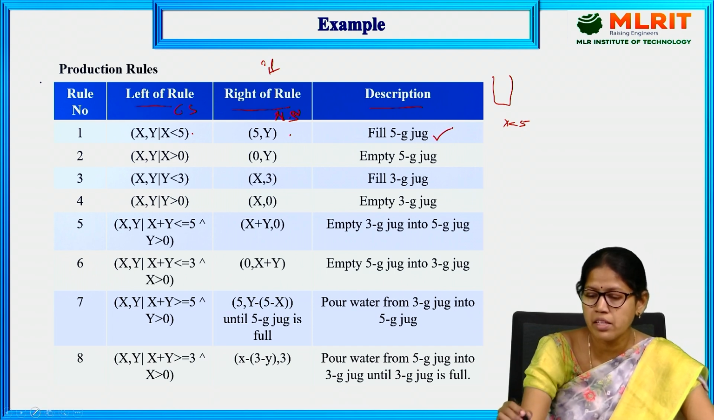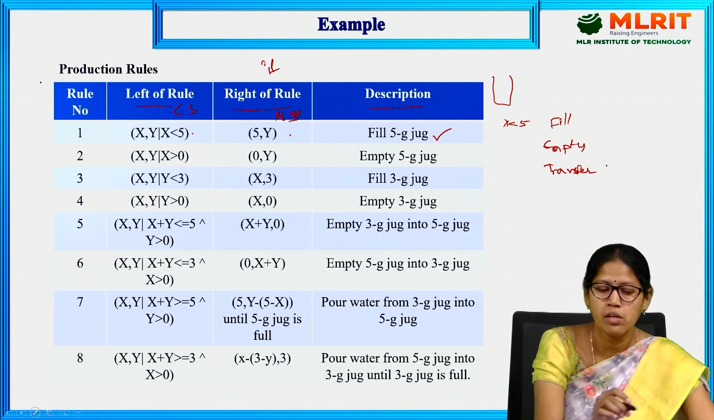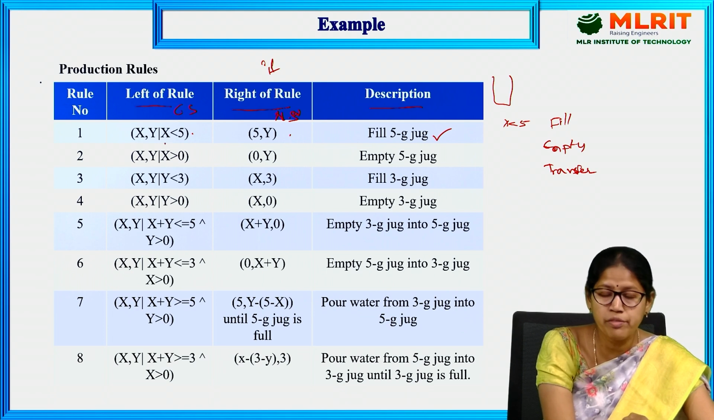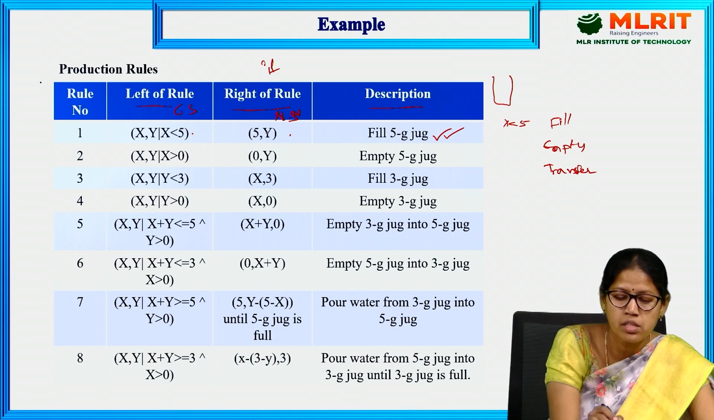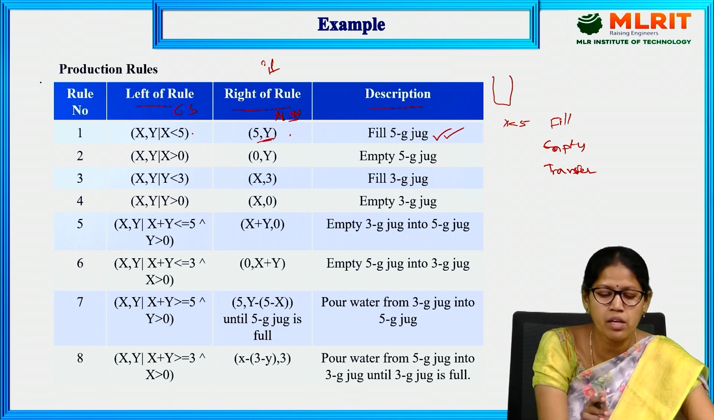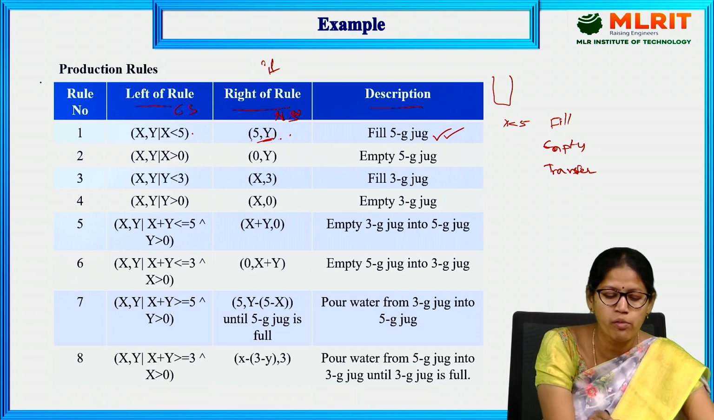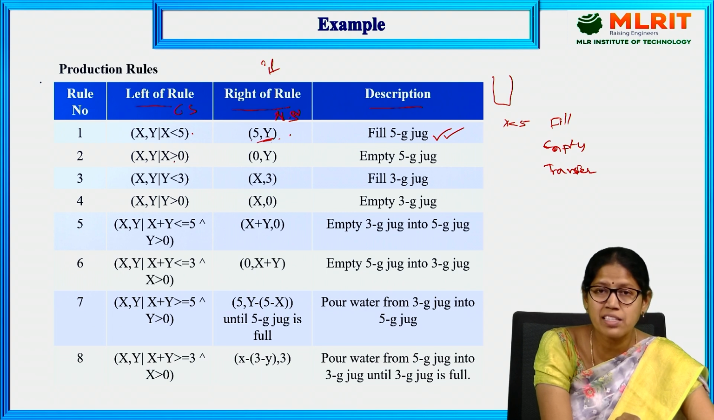Already I said there are three operations, that is filling, emptying or transferring. These are the three conditions which we are going to perform on this problem. So if X is less than 5, then fill the jug. That is, when we fill, the new state is 5, Y. Y is empty, means it is not filled with anything. So 5, Y.